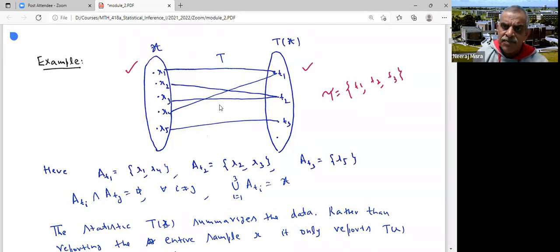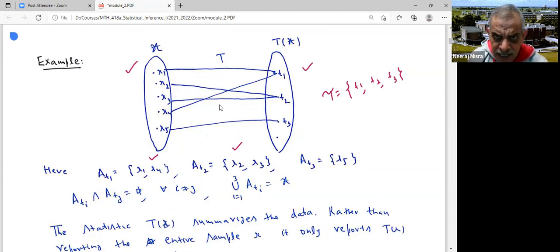What is A_t1? A_t1 is the collection of all those x's for which T takes value t1. T takes value t1 for x1 and x4, so A_t1 is {x1, x4}. What is A_t2? The t2 value is assumed by x2 and x3, so A_t2 is {x2, x3}.